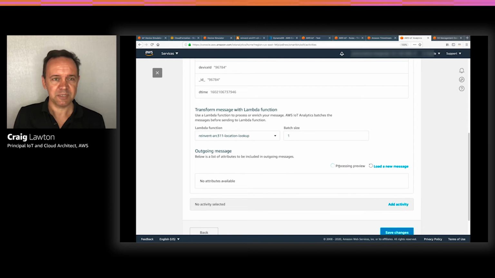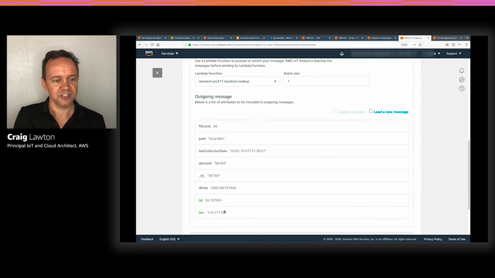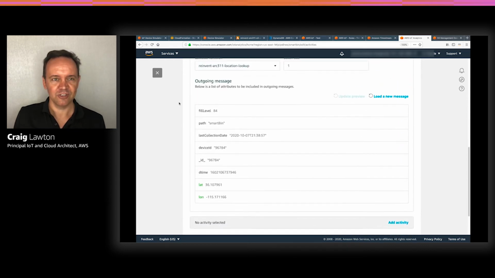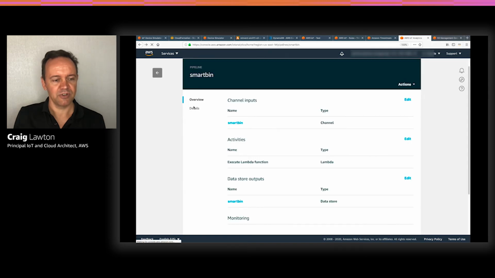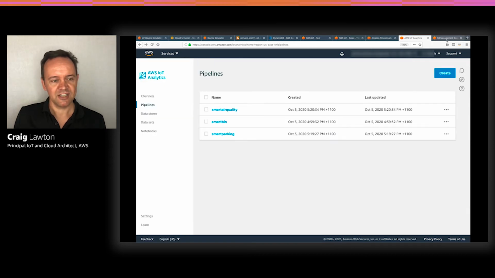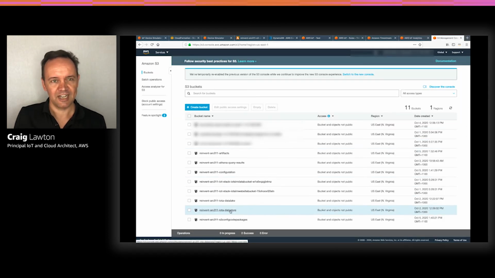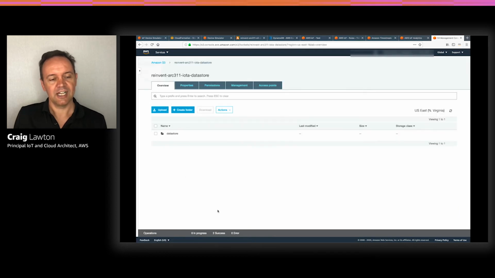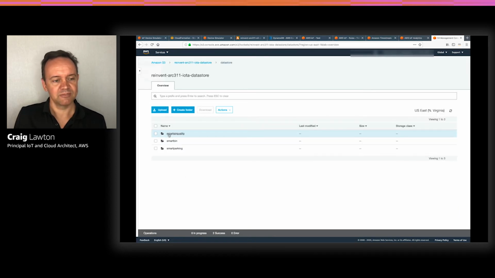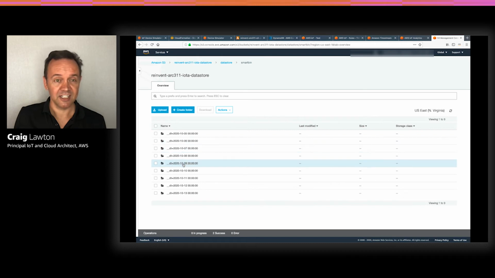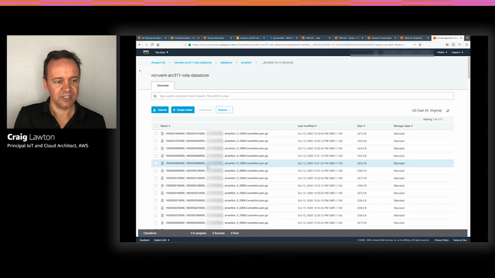And then you can click Update Preview, and you can see what this Lambda function is doing. It's adding in those lat and long fields, which are provided there in green. So we can see that the data is coming through both our IoT rules now to IoT Analytics and Timestream. In our IoT Analytics data store, which is Customer Managed S3, we can see how our data is organized here. We can see that ultimately they're landing as gzipped JSON files.